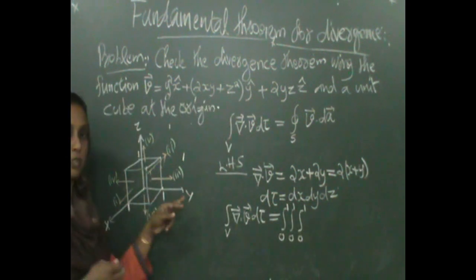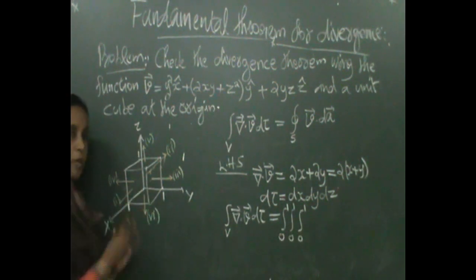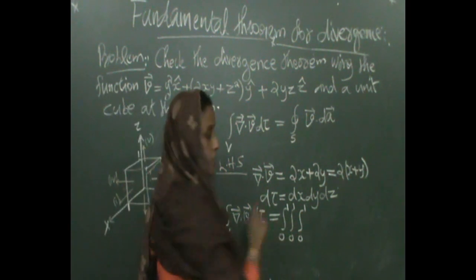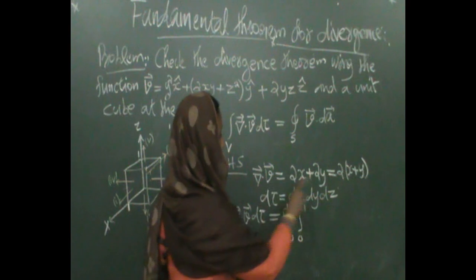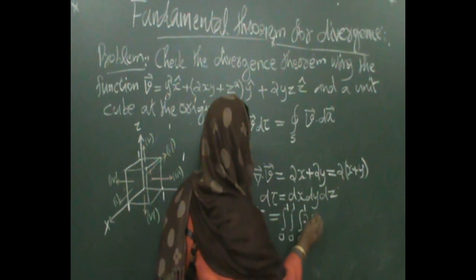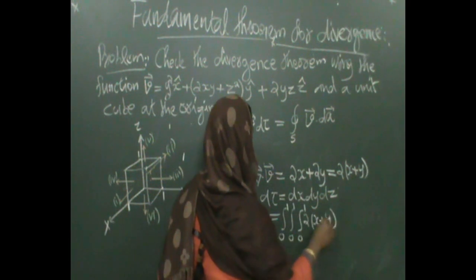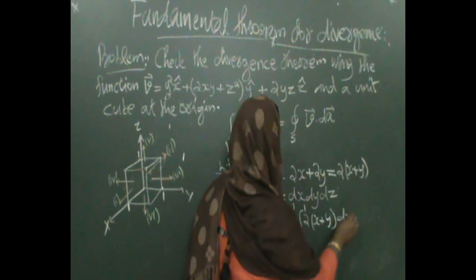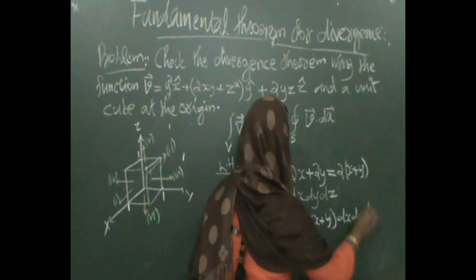Because you know that this volume is over this cube. So x varies from 0 to 1, y varies from 0 to 1, z also 0 to 1. That is why we have written it like this. Then del dot v equals 2 times x plus y, then this elementary volume dx dy dz.